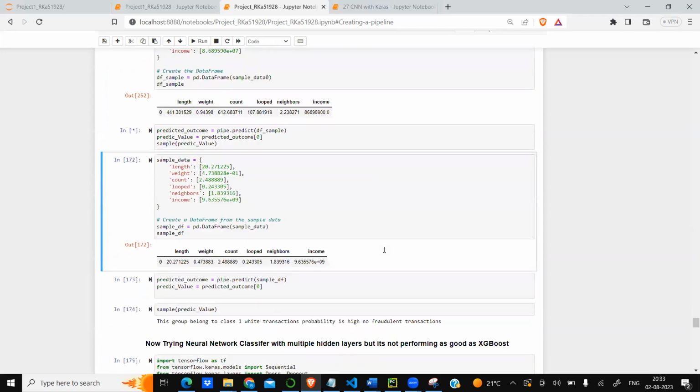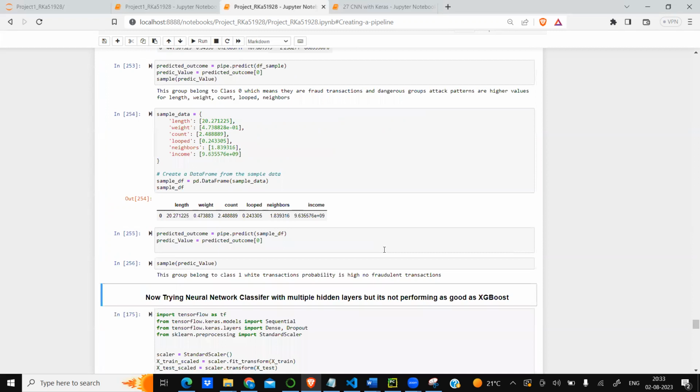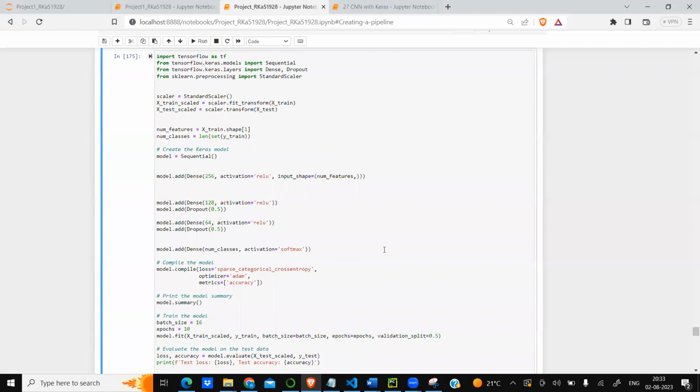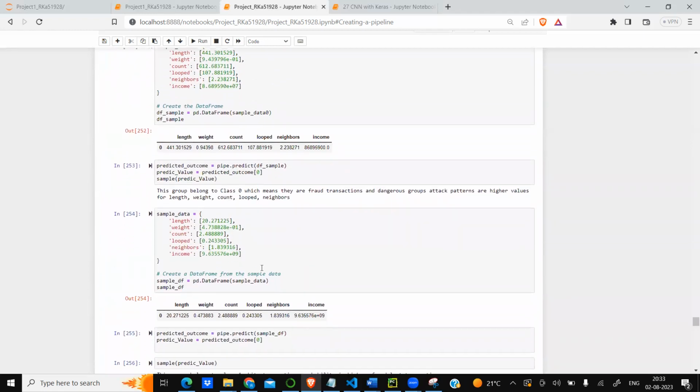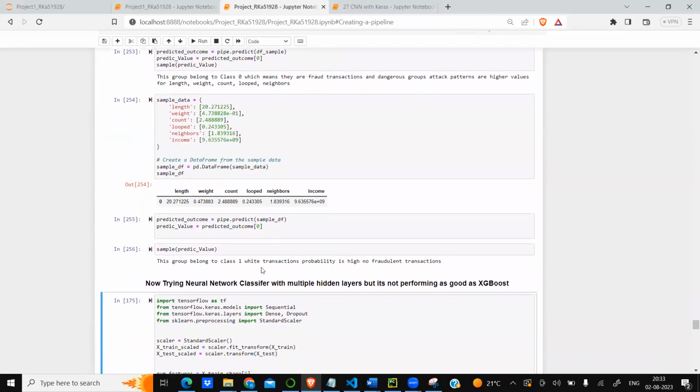Now, looking at the first sample data, we can see that we get the value. This group belongs to class 1, which means they are white transactions, not fraudulent. If we look at the other, it says this group belongs to class 0, which means they are fraud transactions and dangerous groups. Their attack patterns are higher values for length, weight, count, loop, and neighbors.